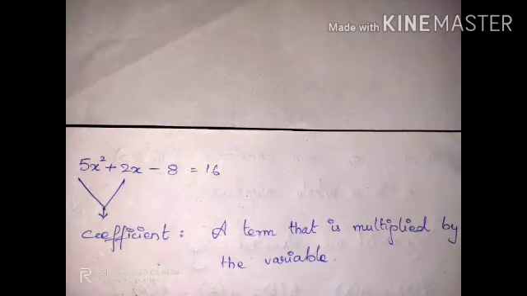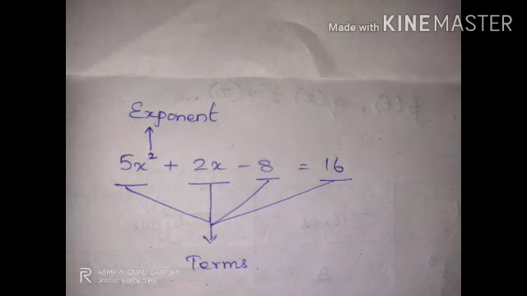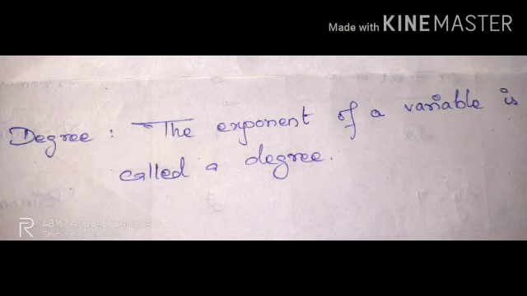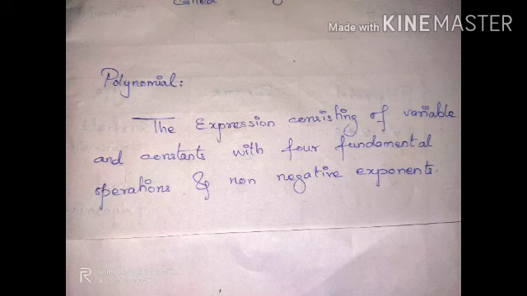And the number 2 at the power of the variable x is called the exponent, and there are four different terms in this example. A term is nothing but the constant values and the values with their variables. Degree is the exponent of the variable.